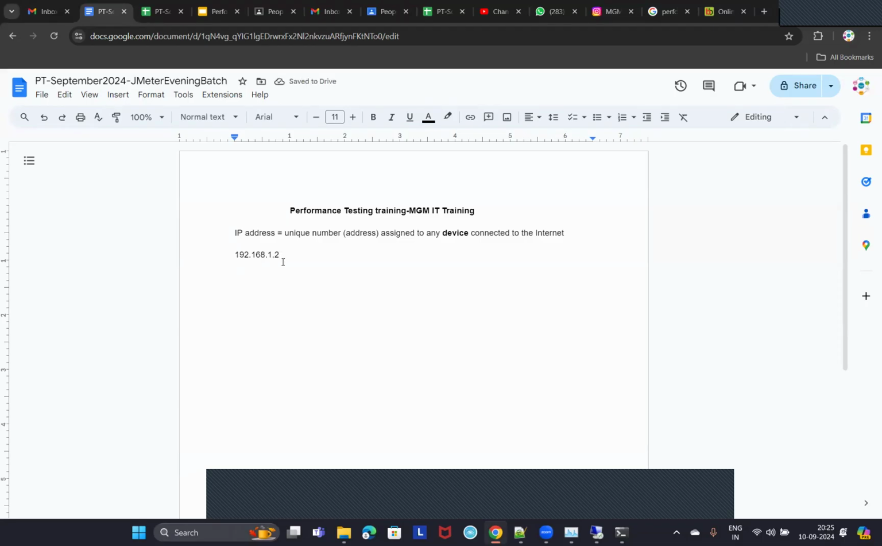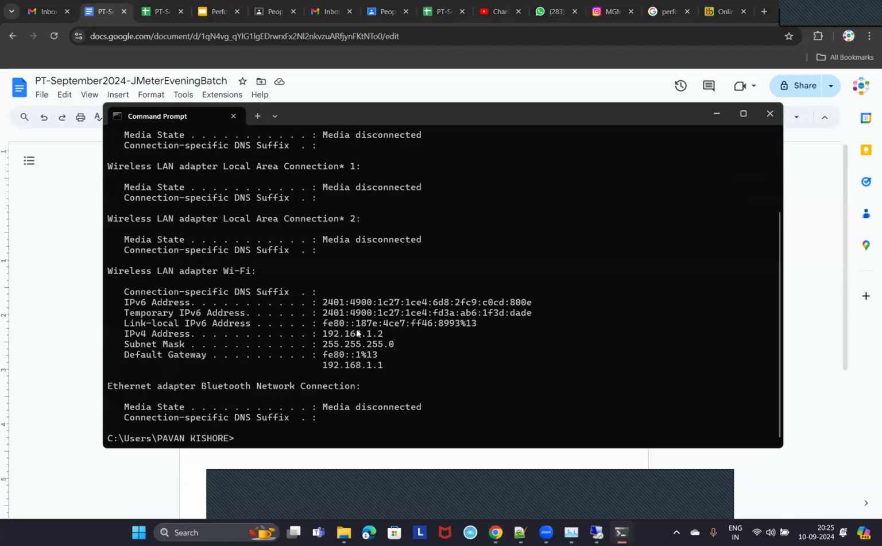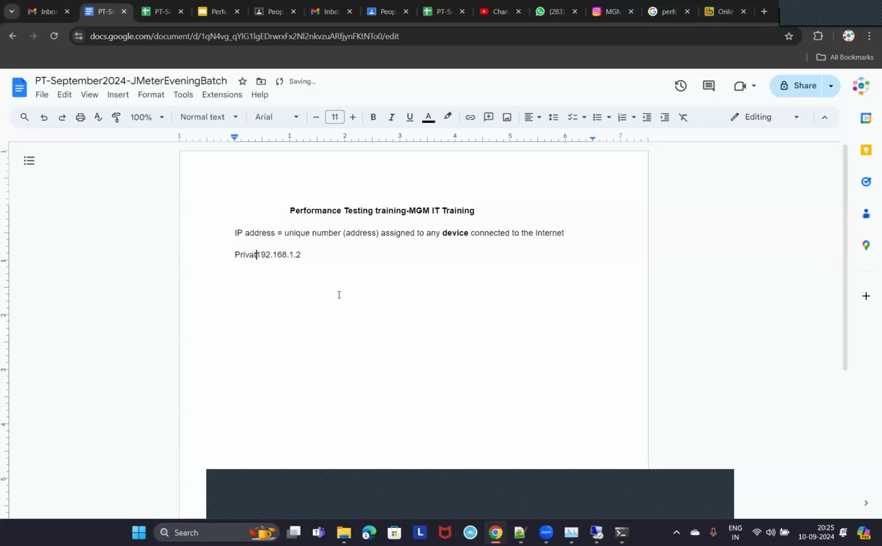Now, in IP address there is something called private IP and public IP. Now tell me, is this a private IP address or public IP address? Private IP, sir. Private IP, right? So the private IP address of this laptop is 192.168.1.2. Please don't read it as point. It should be read as dot. Now this is the private IP address of this laptop.